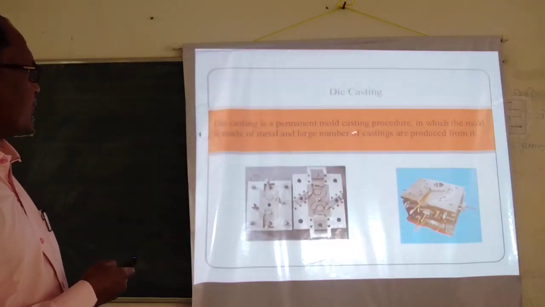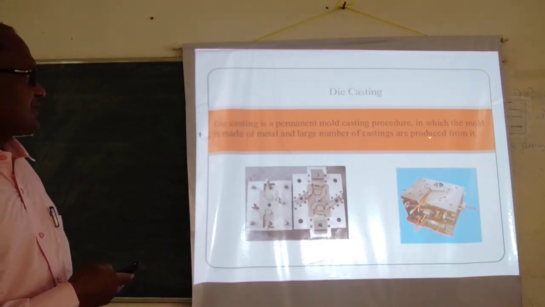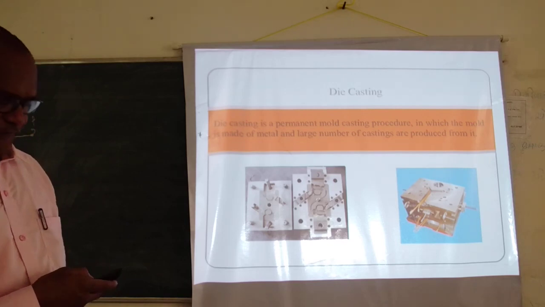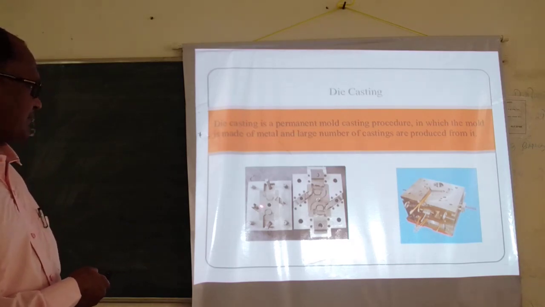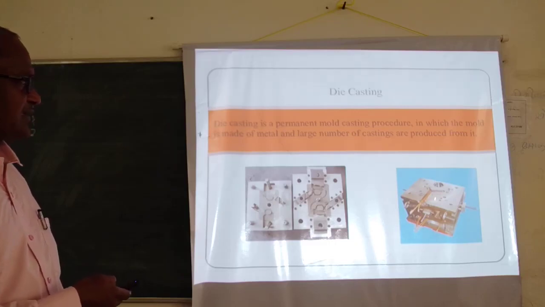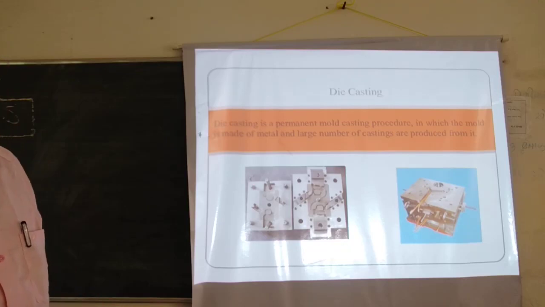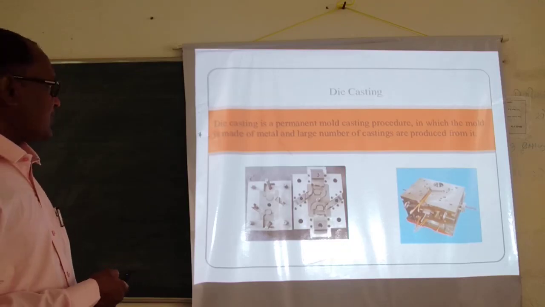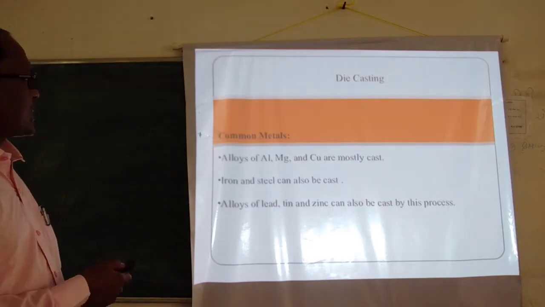This is a permanent mold casting procedure in which the mold is made up of metal and a large number of castings are produced from it. So these are the dies, the upper and bottom dies. Through this, we pour molten metal and fill the mold cavity, and after solidification, you have the cast product.